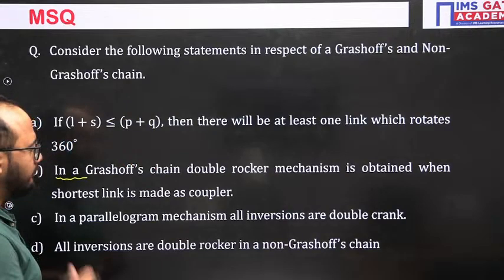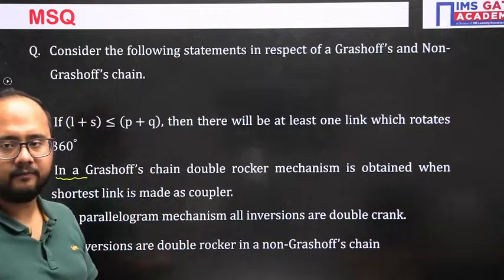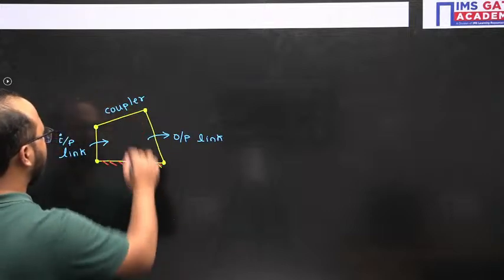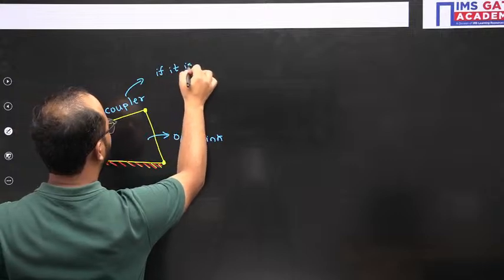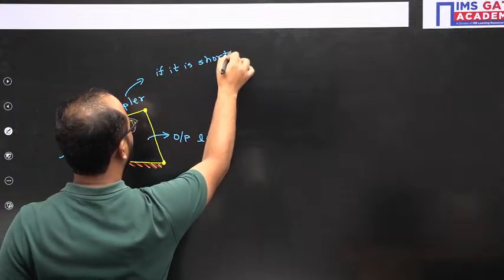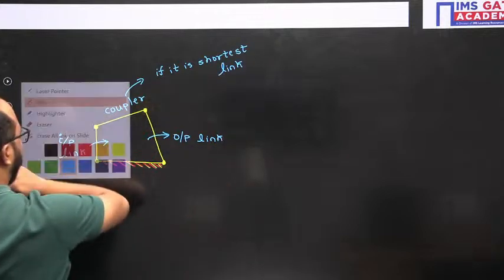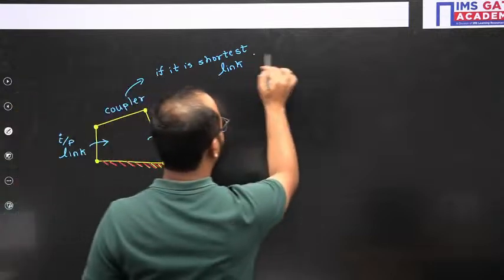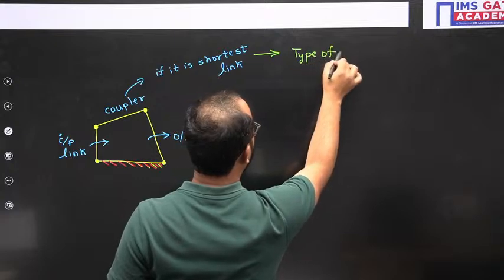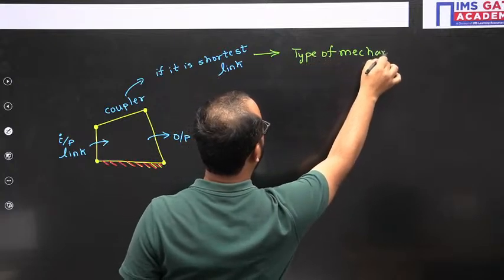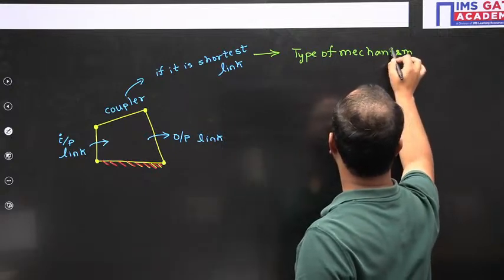Now, if you see the option B, they have mentioned obtained when shortest link is made as coupler. Now, if this coupler is the smallest link, assume. If it is the shortest link, then what will happen? Tell me. Which type of mechanism will we be getting?